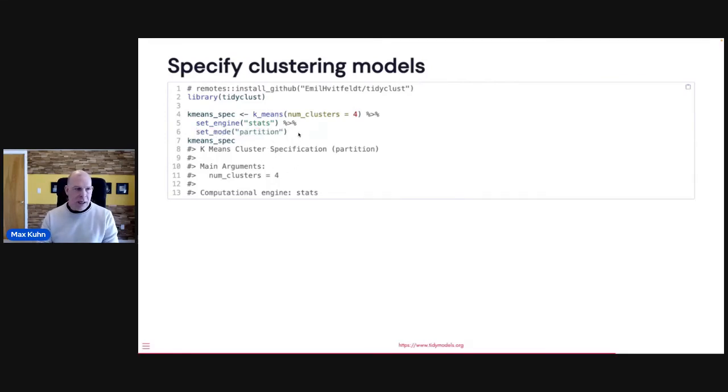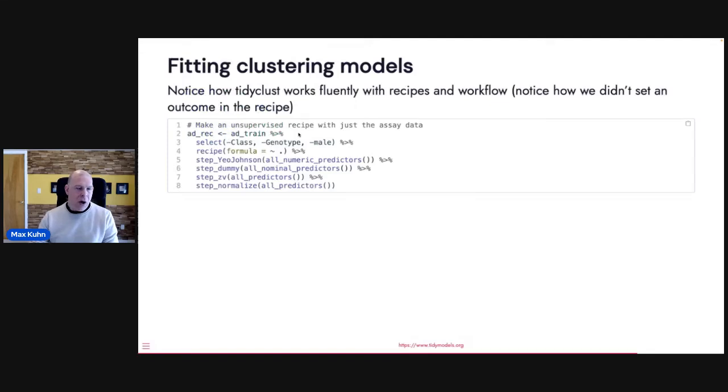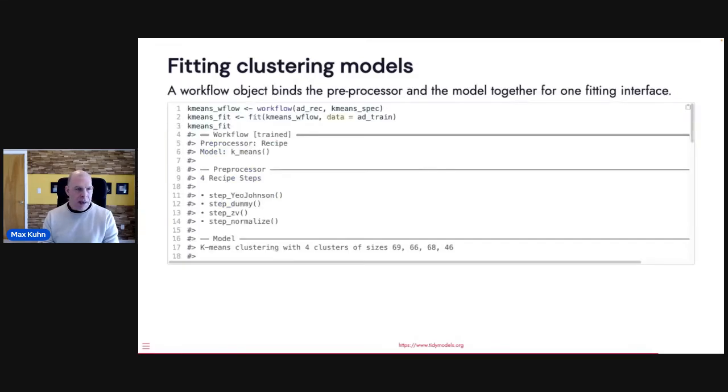If you want to fit it, what I'll do is I'll take our biomarker data, get rid of the other non-quantitative predictors in the model, and then do some normalization and pre-processing on those. So this recipe sets up how we want to process our data before we give it to the clustering tool. And then in tidymodels, we have this thing called a workflow.